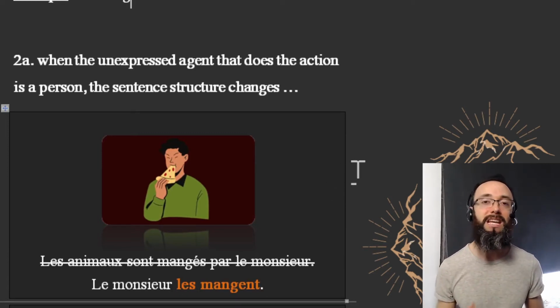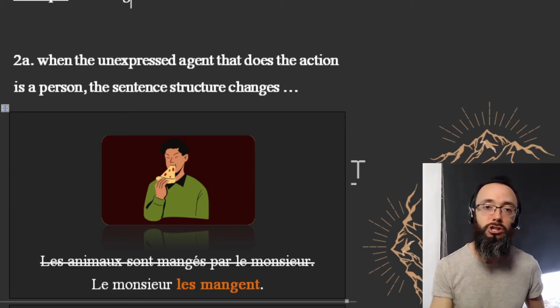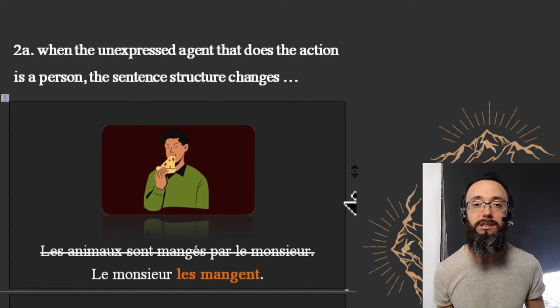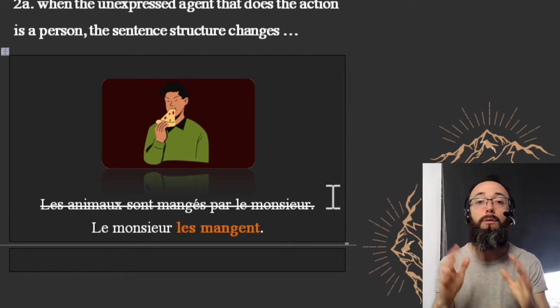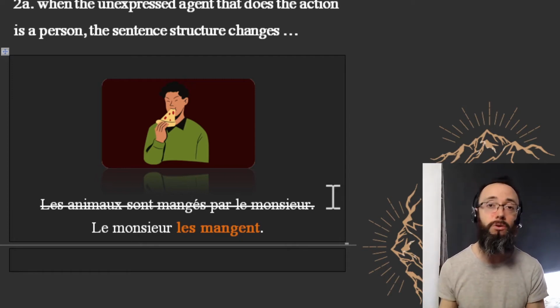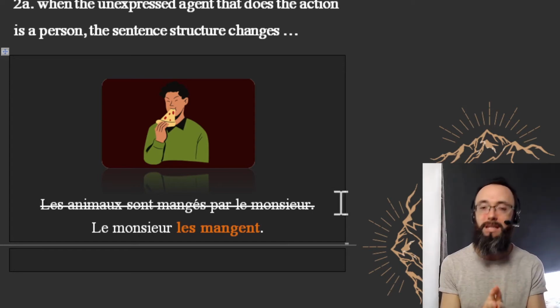When the unexpressed agent that does the action is a person, the sentence structure changes. Les animaux sont mangés par le monsieur is not nearly as French as when you say le monsieur mange les animaux or le monsieur les mange, depending on how you want to formulate the sentence. Pay attention to that. Of course, there will be an exercise at the end of this video to check if you can apply that with real life exercises, because this theory is worthless if you don't apply it in practice.